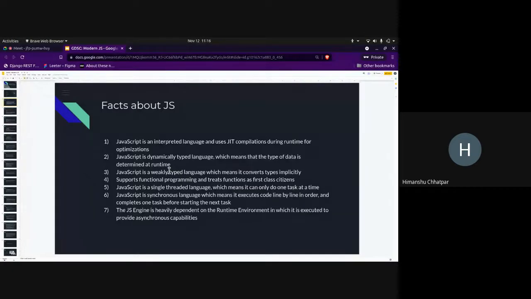On the other hand, you have strongly typed languages, which don't allow type conversion. So to convert a type, you need to explicitly set the type. That's how it works. Now, it supports functional programming and treats functions as first-class citizens.